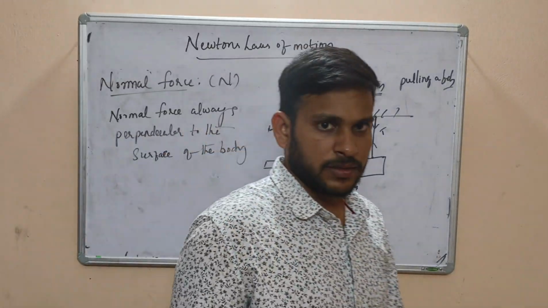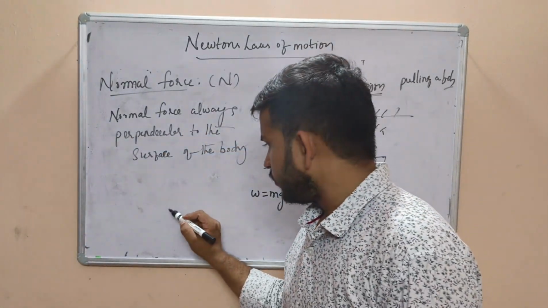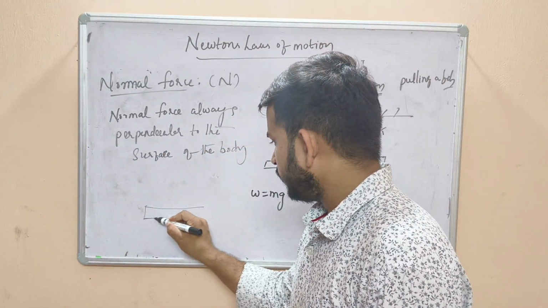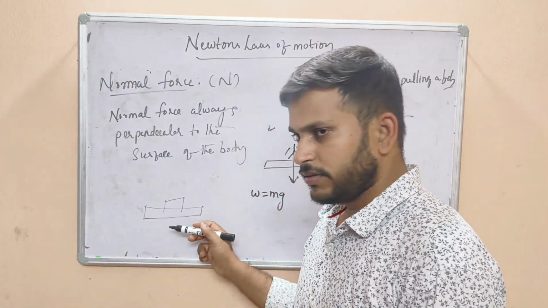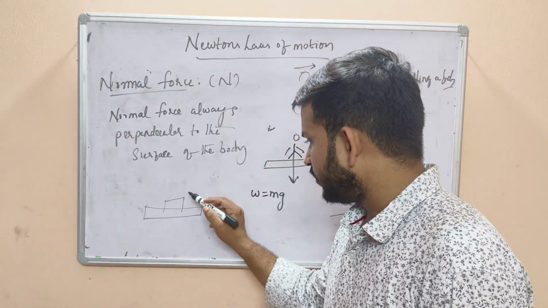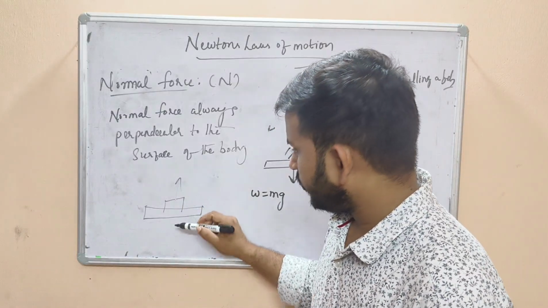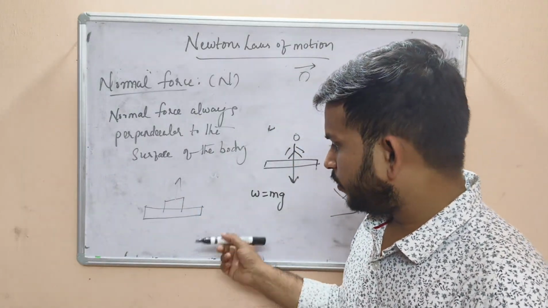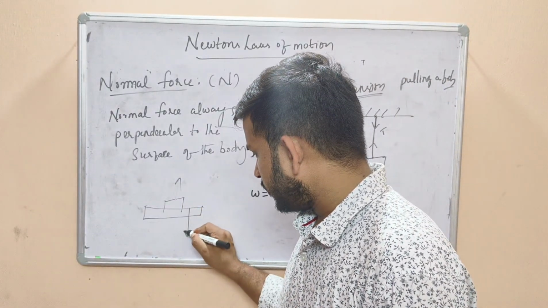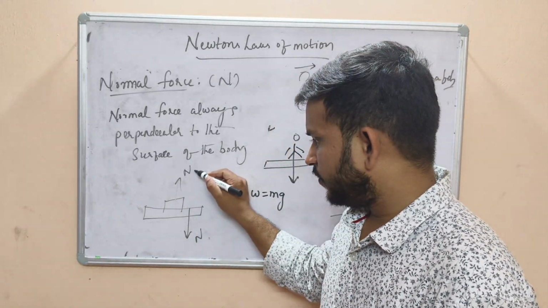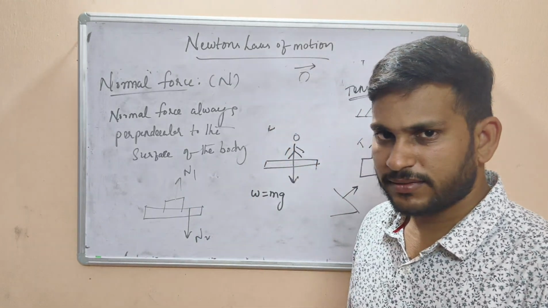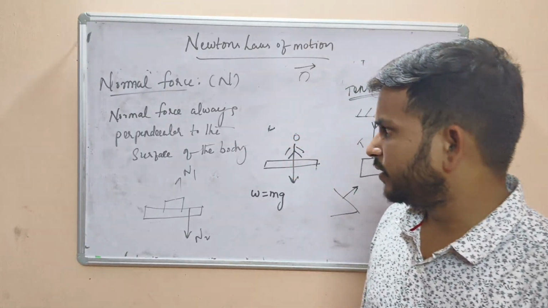Like this is a surface and there is a block. The normal force acts on this block like this due to the surface, and due to the block, the normal force acts like this on the surface. We can call them N1 and N2. Like that only.